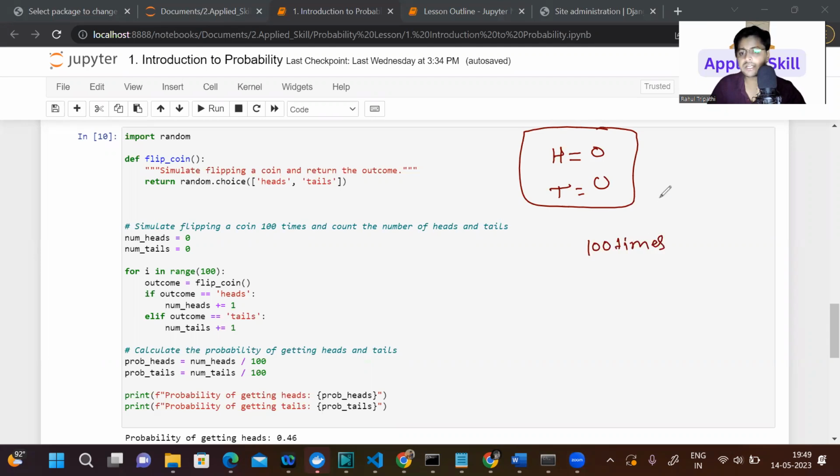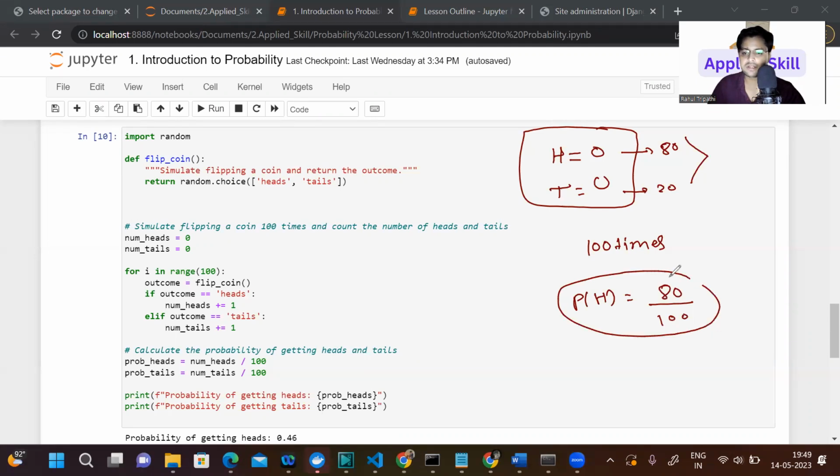Okay, so out of 100 times, let's suppose we got 80 times head and 20 times tail. Then you can simply calculate the probability of getting head: out of 100 times, 80 times we got head, so this will be the probability of getting head. Similarly, the probability of getting tail will be 20 by 100.